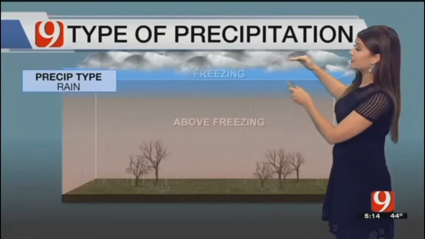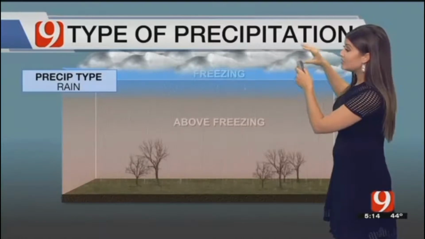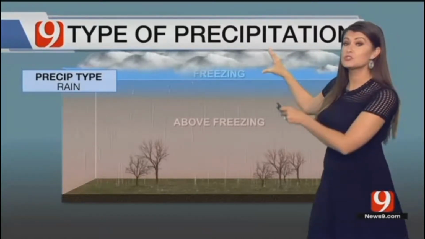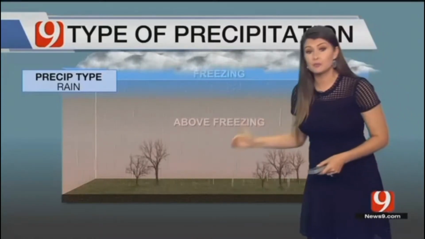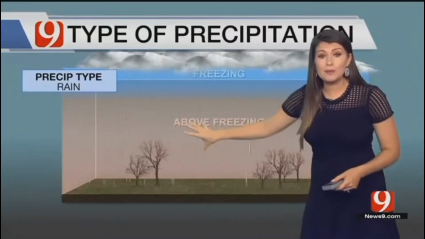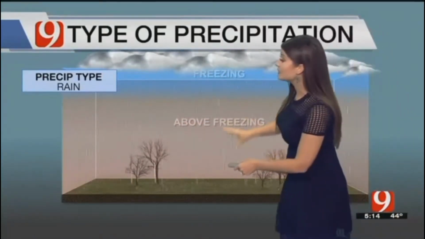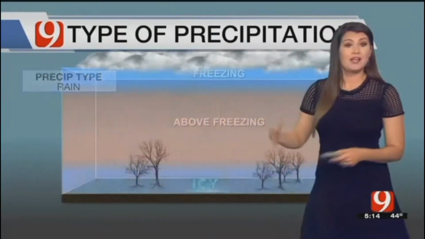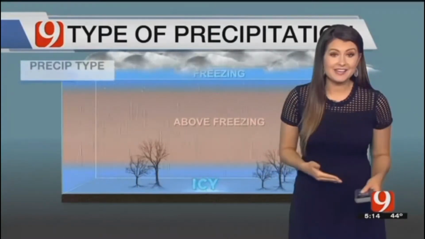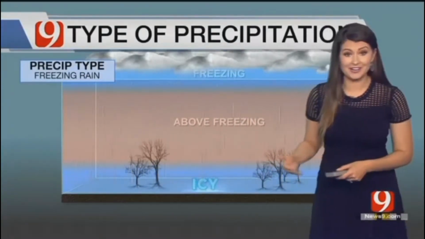Coming up, we have a very, very low cloud deck. That cloud deck is so cold that we actually have snow falling. This is the case most of the time in the winter anyway. The reason why we get rain at the surface is because we have warm air filtering in below that all the way down to the ground. That causes that snow to quickly melt and it falls as liquid. That's a cold rain.